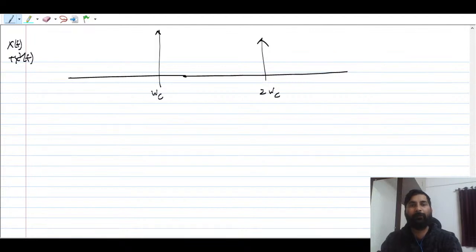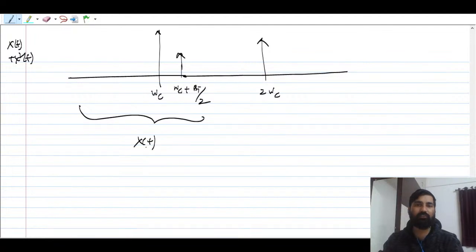This is nothing but omega c plus BT by 2, so this is x(t). And we are talking about x square t. x square t will be 2 omega c, plus, you can go this side, you can go this side, right? That is very, very important.